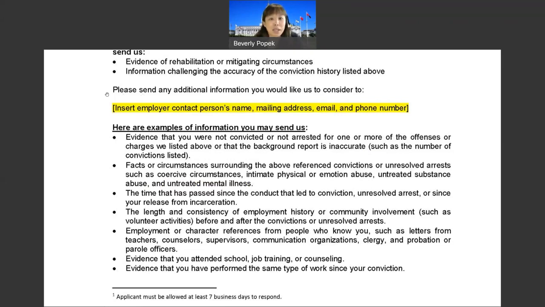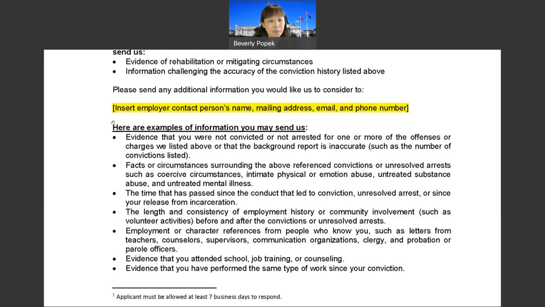Put the name, the mailing address, email address, phone number if there's any clarification that's needed. Perhaps the applicant needs more time. They might need to call. So this is excellent and important standard information at bare minimum that's required as part of this notice.